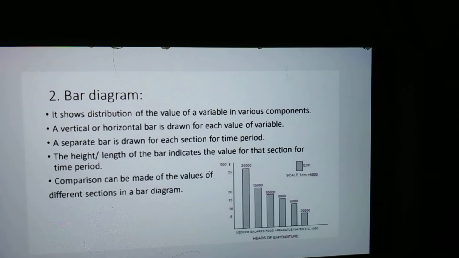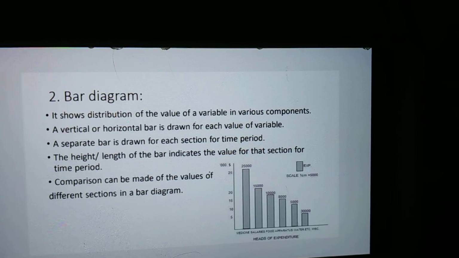As told already, the numerical data can be represented in different types of graphs and diagrams. The three types are bar diagram, group bar diagram, and pie diagram. A bar diagram, also known as bar chart or bar graph, is a diagram which represents grouped data with rectangular bars with lengths proportional to the values which they represent.